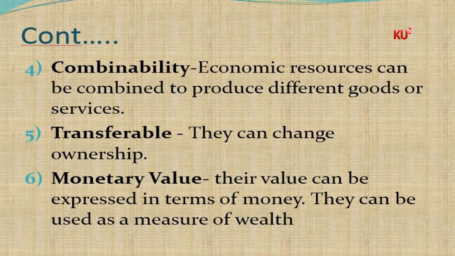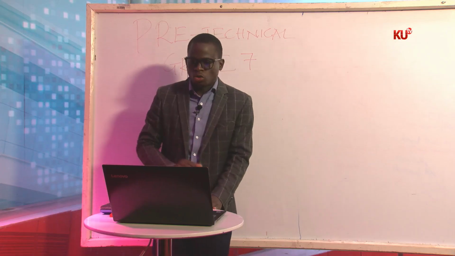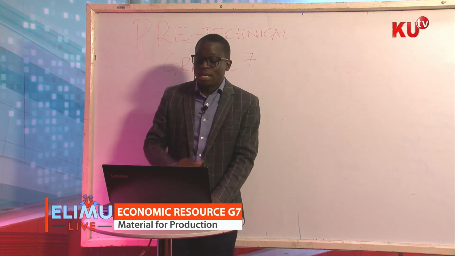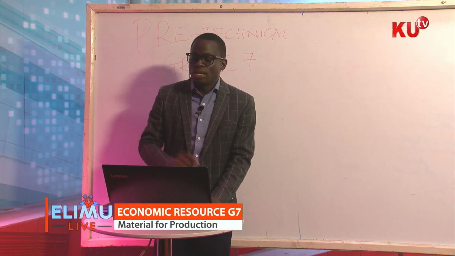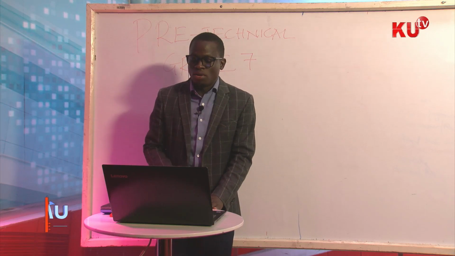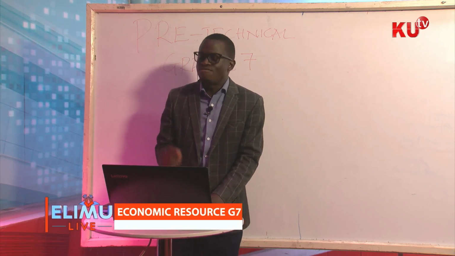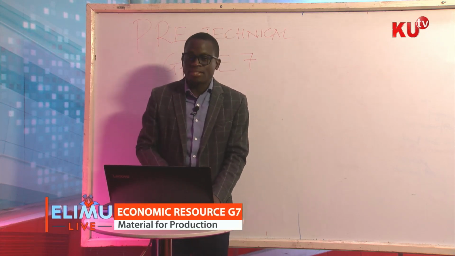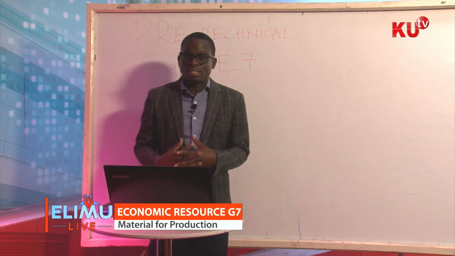And that's why when you're asked, what do you own? You also include your pieces of land. You also include your buildings, because they have what we call the monetary value. So we talked about number one, scarcity. Then alternative use, utility, combinability, transferable, and also monetary value. Those are characteristics of economic resources.